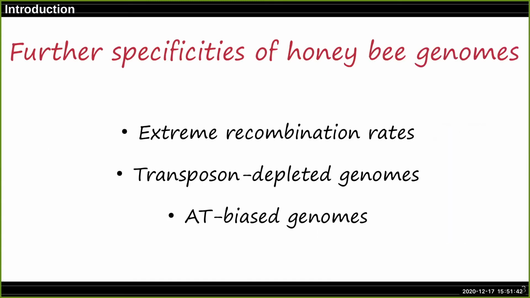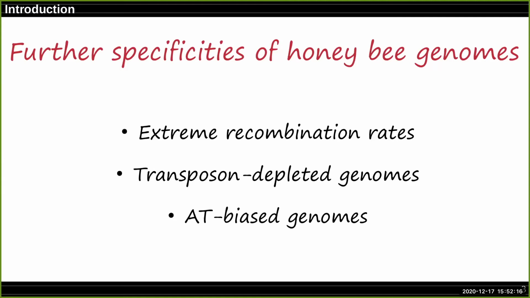So they also have further specificities linked with genome features. As you may know, hymenopterans are known to have a high recombination rate compared to solitary insects, but honeybees have an extreme recombination rate, the highest among all metazoans. You may also know that hymenopterans, compared to other insects, have transposon-depleted genomes, but again, honeybees have extremely transposon-depleted genomes, even compared to other hymenopterans. And finally, they have extremely AT-biased genomes.